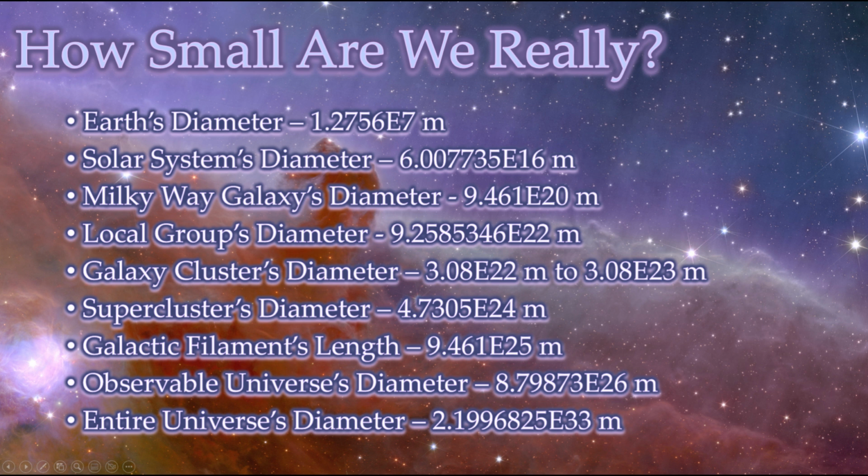But remember, there are 9,461,000,000,000 kilometers in 1 light year. There's 1,000 meters in 1 kilometer. That means there's 9,461,000,000,000,000,000 meters in 1 light year. So with a little more math, that means the diameter of the entire universe multiplies to roughly 2,199,900,680 octillion meters. That would be 2199 followed by 30 zeros. Next time you want to feel small, remember that.